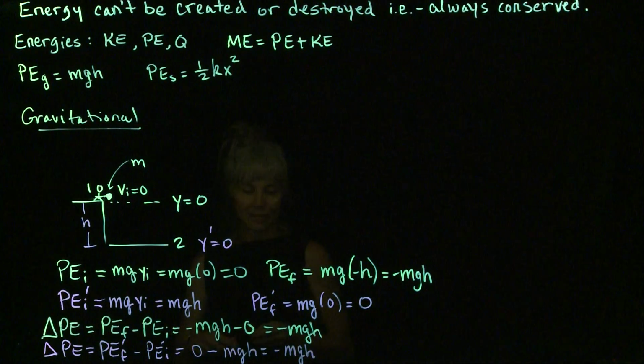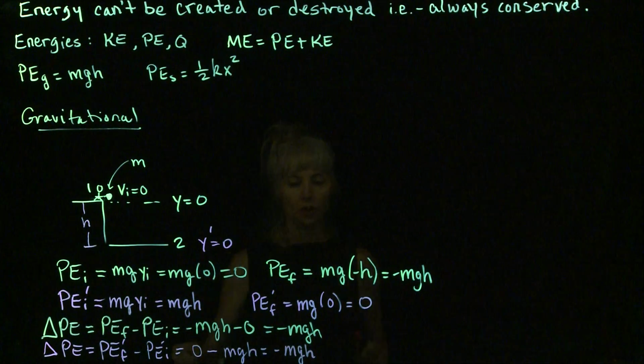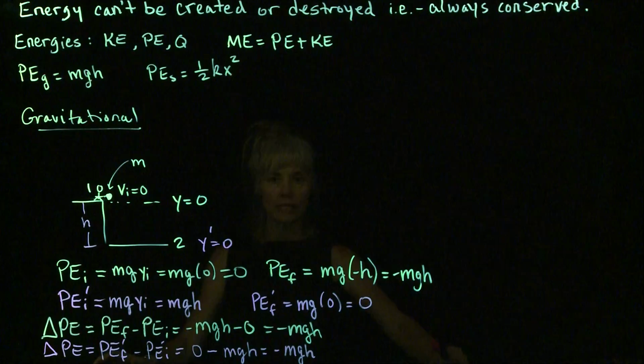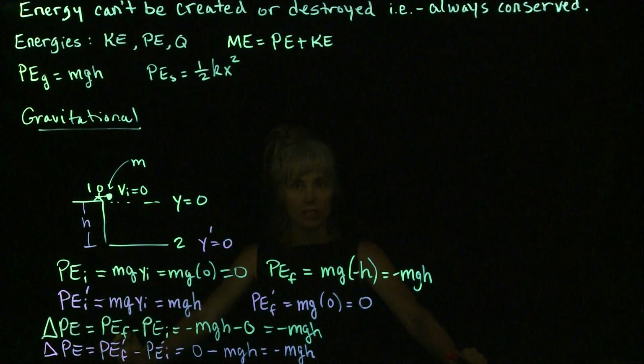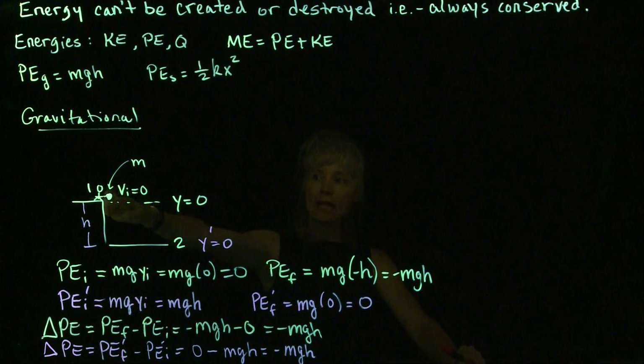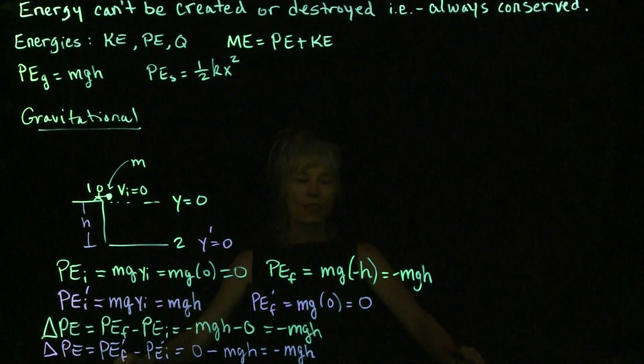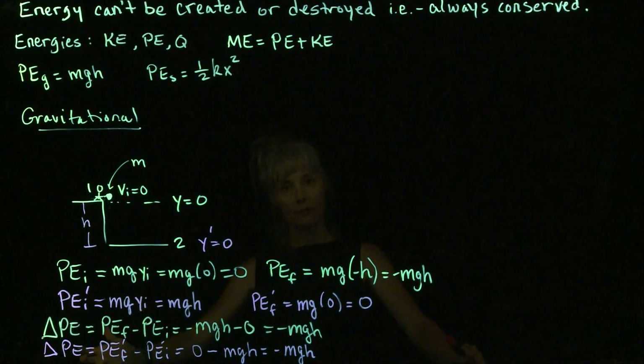Okay, so it does not matter what reference plane you choose as long as you are consistent with all your measurements with respect to it, and it's really the change in the potential energy that's meaningful. Now notice that as this object falls, there is only one force acting on the object because it's in a state of free fall.